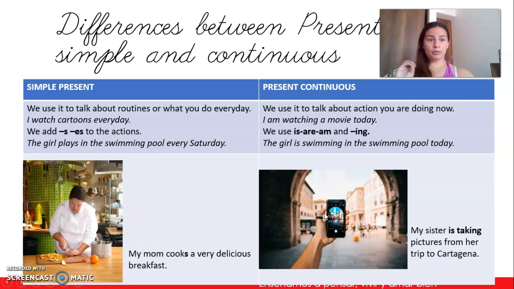And we have here two examples. The first one is: my mom cooks a very delicious breakfast. That means that your mom always cooks delicious breakfast. And in here: my sister is taking pictures from her trip to Cartagena. That means that my sister is on a trip in Cartagena now, and she's taking pictures now from Cartagena. Okay?